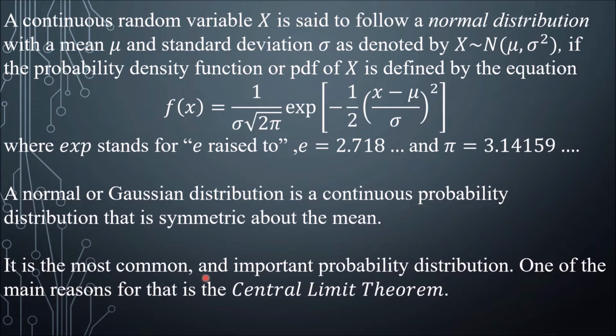It is the most common and important probability distribution. One of the main reasons for that is the central limit theorem. This theorem states that both the sum and the mean of many random variables defined by real-life quantities have approximately normal distribution. Thus, in studying such random variables, statisticians often make the assumption that they are normally distributed.